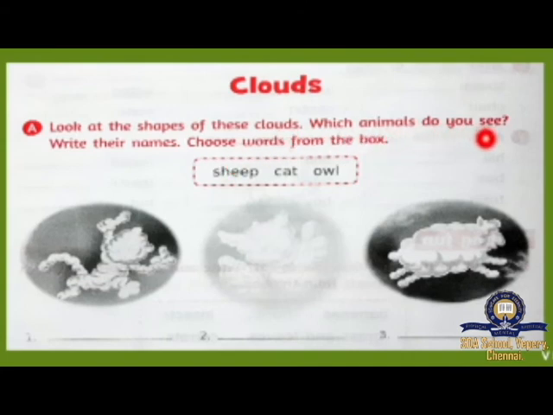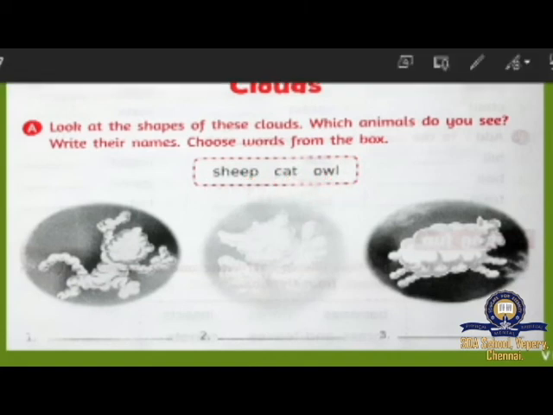Look at the shapes of these clouds. Which animals do you see? Here we have a cloud picture. Inside that picture, what animal can we see? We have to write their names. Choose words from the box. Here you have an option. What are the options? Sheep. Cat. Owl.